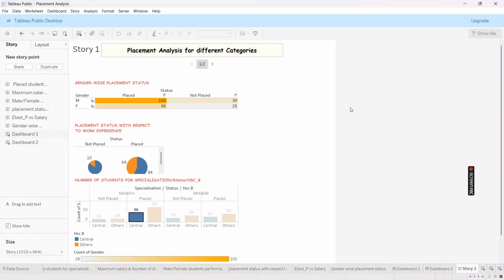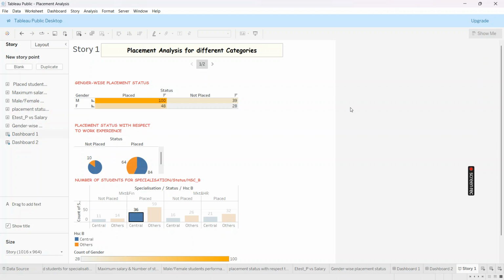Today's session is about how we can interpret meaningful insights from a Tableau storyboard. Tableau is a data visualization tool which can visualize data to get meaningful insights from them. Tableau can take data from any source file. It can be a CSV file, Excel file, or PDF file, or it can take live data from the server.